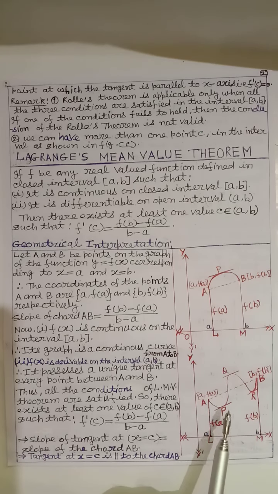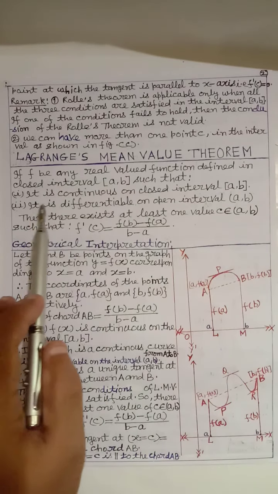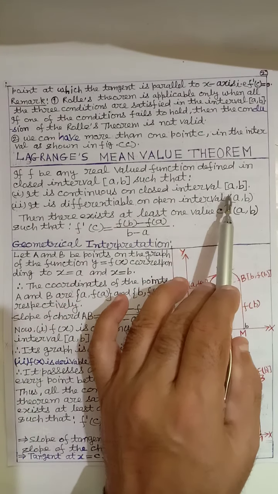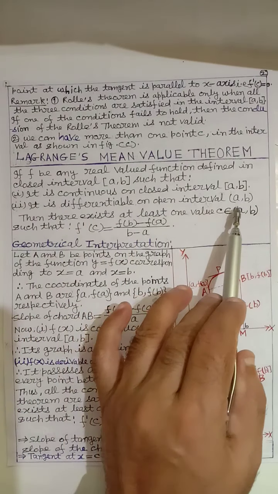Unique tangent means one and only one. Thus, all the conditions of Lagrange's mean value theorem are satisfied. There are two conditions: it is continuous on the closed interval a to b and it is differentiable on the open interval a to b.